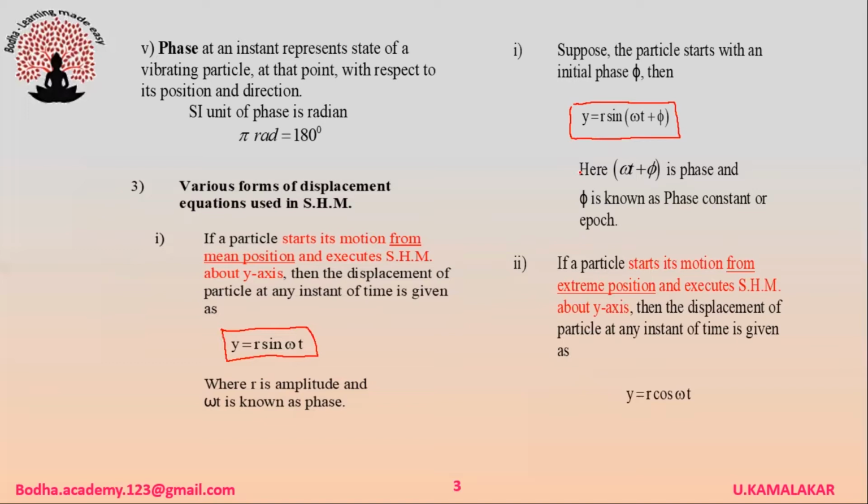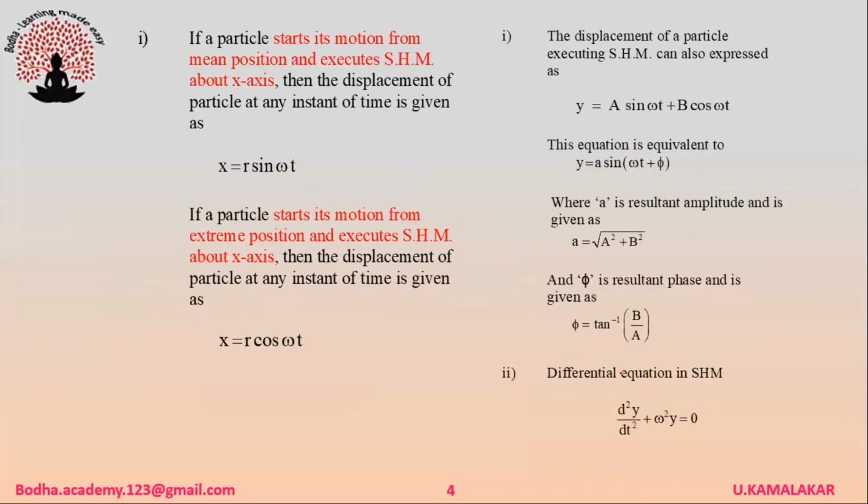If the particle starts its motion from extreme position and executes SHM about the y-axis, then displacement of the particle at any instant of time is given as y is equal to r cos omega t. If the particle starts its motion from mean position and executes SHM about the x-axis, then displacement is given as x is equal to r sine omega t.